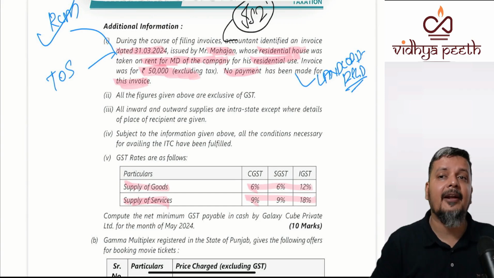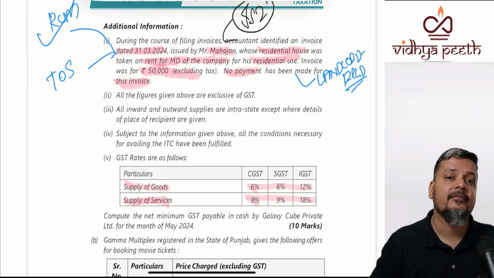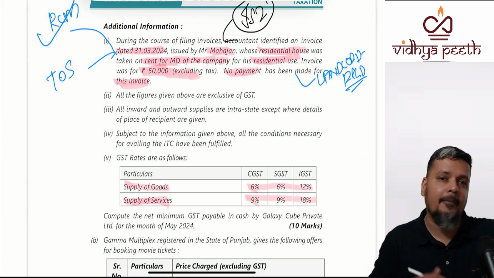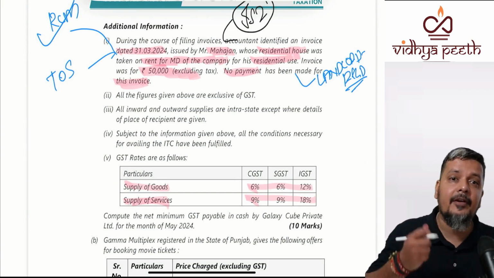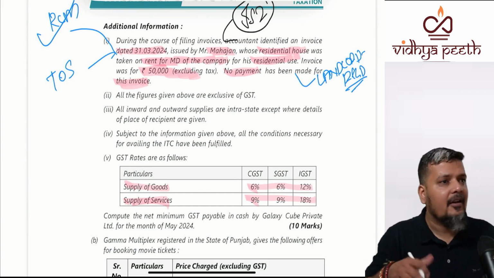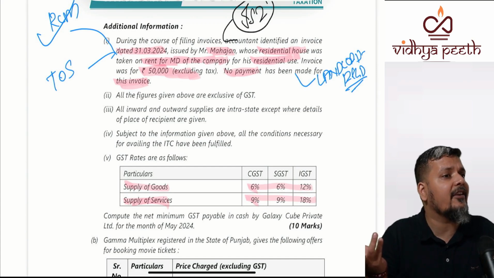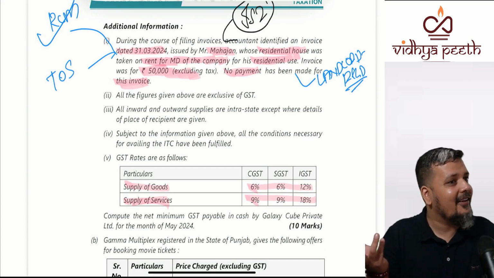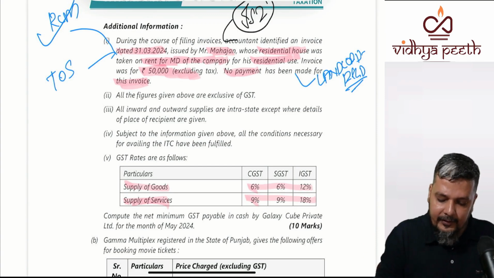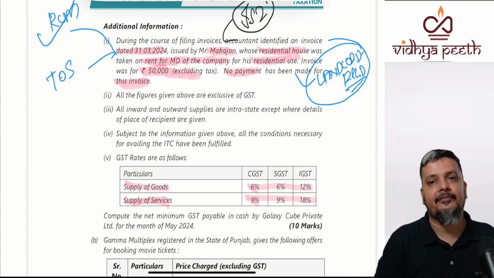If you assume that the landlord is unregistered, then it is payment in books or bank, or self-invoice raised by the recipient. The question is not giving when the self-invoice is raised. You got that? So this question needs to be updated.